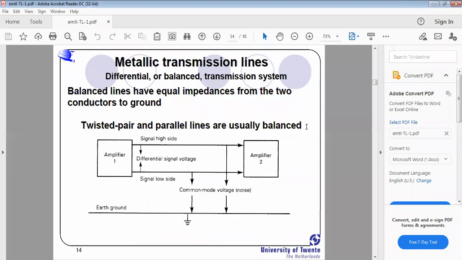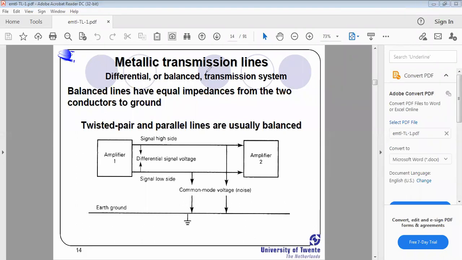Okay, and actually this is the order. Already you see what is the equivalent circuit of the transmission line. Here they consider amplifier 1 and amplifier 2 as the two amplifiers, with notation 1 and 2. Signal high side and signal low side. Signal high side means it is the source, and signal low side means it is the destination. That's the meaning of phase and neutral, right? Phase and neutral, and 230 volts with respect to ground. There's the amplifier 1 and amplifier 2, and this is the signal high side.